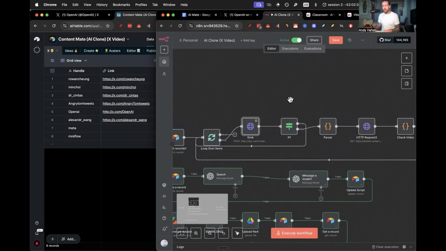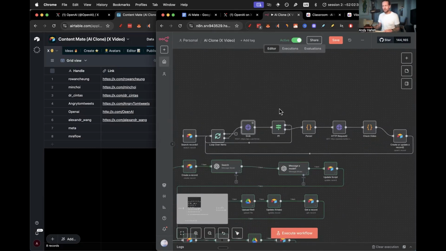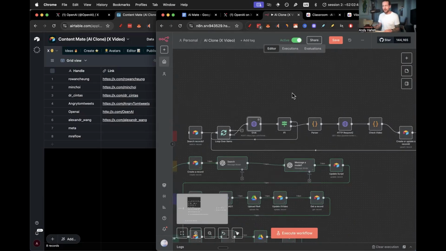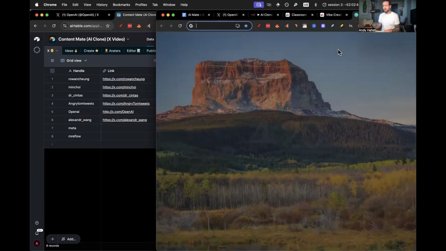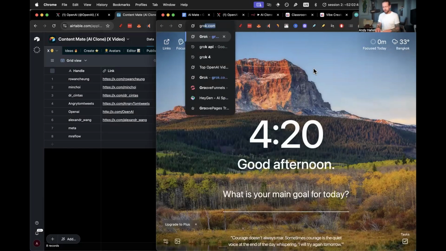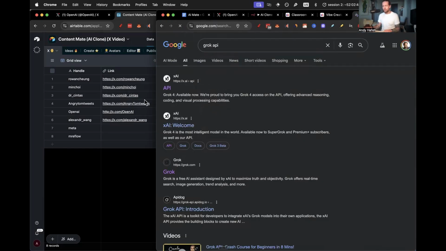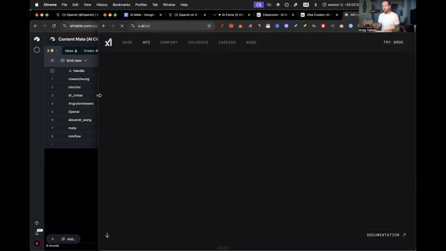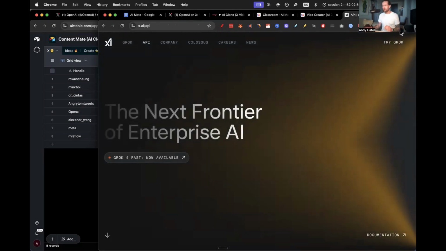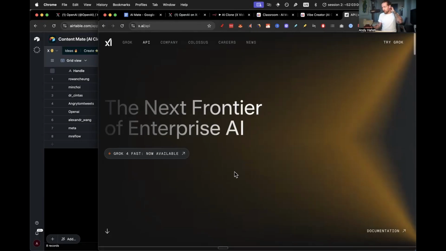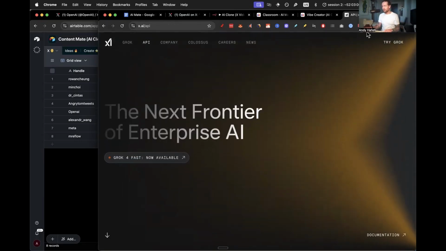However, after looking at it and doing a lot of things with it, I do believe that scraping through Apify may be a better way to go about it. So the Grok API, what I was doing yesterday, was a good experiment. I really liked it, and it does give some good output. The main issue is that it doesn't give every single one. So this was what I was using.